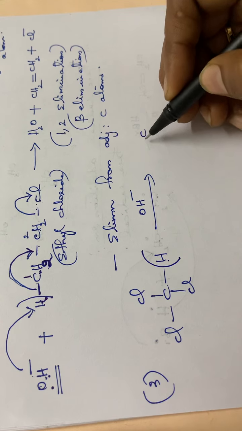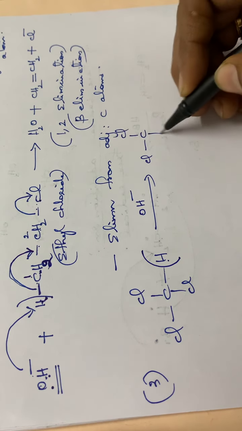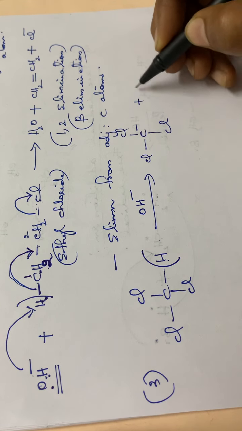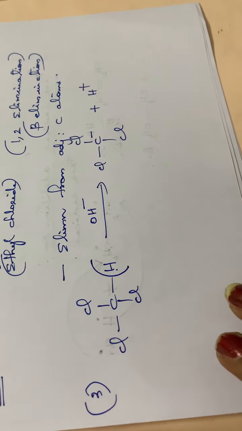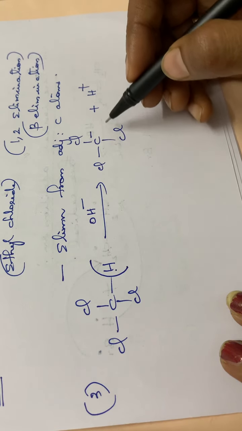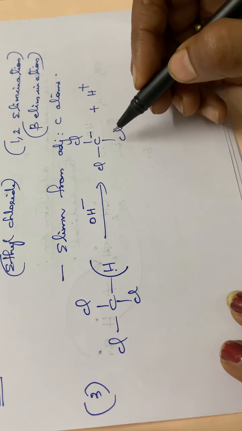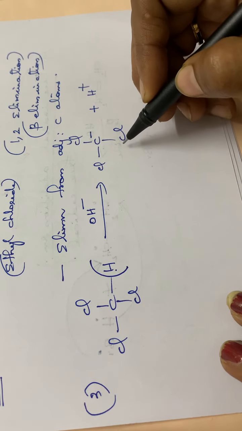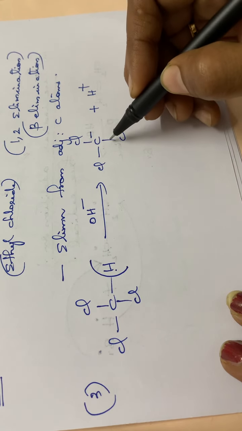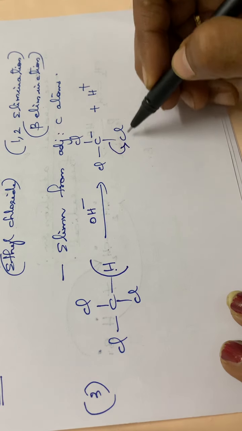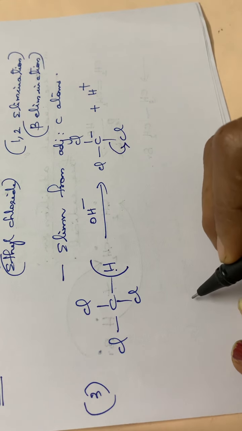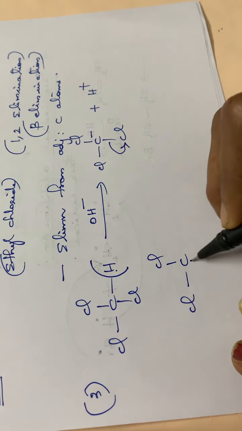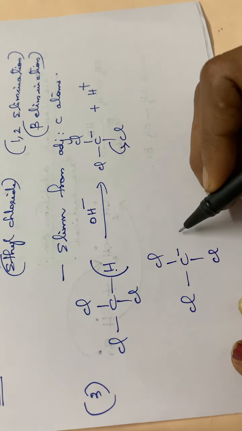So here it becomes CCl3, with this carbon getting a negative charge, and the hydrogen removed as a proton. Then in the next step, one Cl minus will be eliminated from this species, which means the Cl will be moving along with the electron pair.